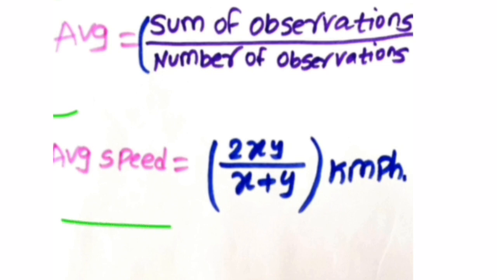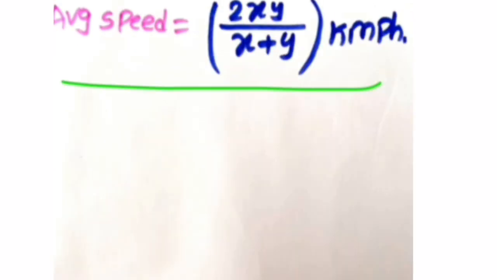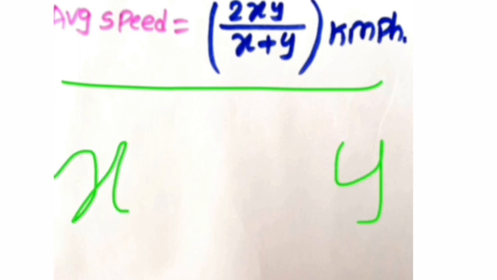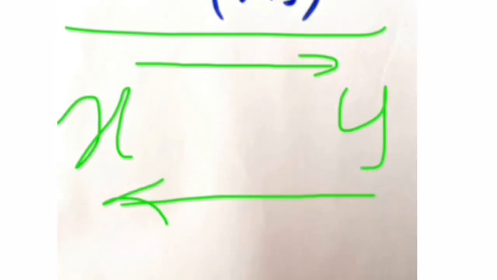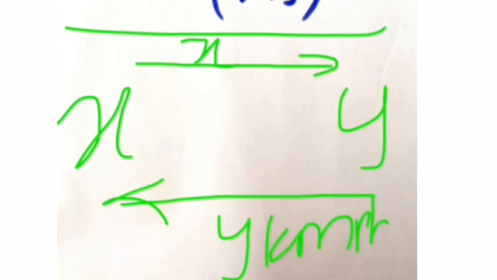Now what exactly does average speed mean? Suppose there are 2 places, x and y. One person starts traveling from x to y at a speed of x kilometers per hour and comes back at y kilometers per hour. This is where average speed comes into the picture.